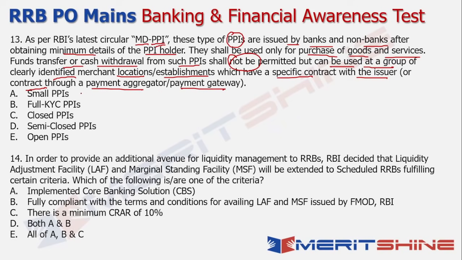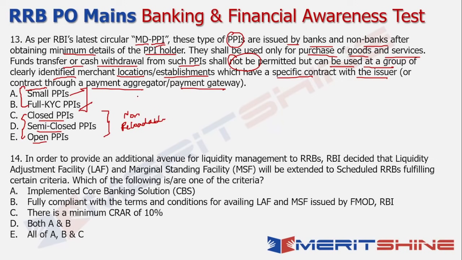Now, if you look at the latest circular, RBI has classified the initial 3 PPIs, which was the initial classification when it used to call it as open-ended PPIs, semi-closed PPIs, and closed PPIs, right? And within this, they used to call it as reloadable and non-reloadable as well. Right, so these were the initial classifications, right? But with the latest circular, which is the MD PPI, which is the master direction on PPIs, RBI has basically classified them into 2 very simple categories: small PPIs and full KYC PPIs.